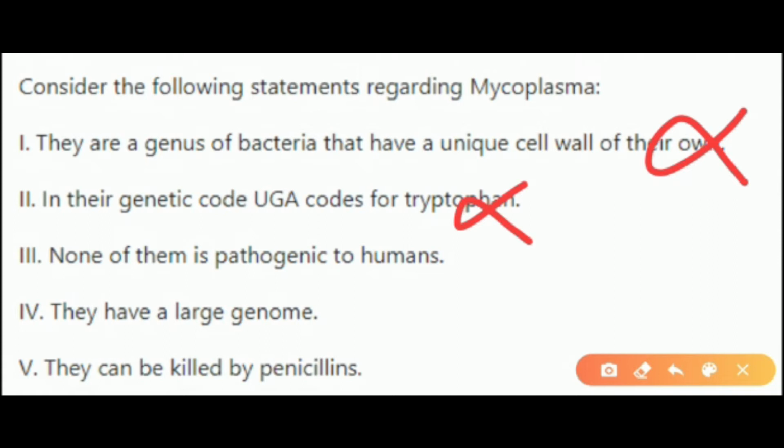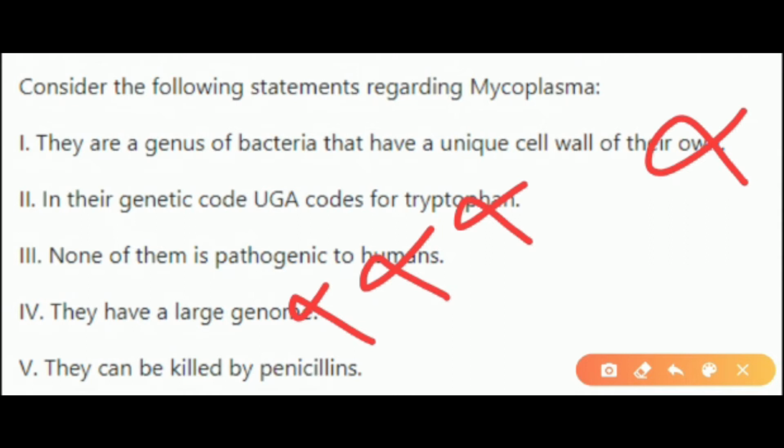Now none of them is pathogenic to humans. Yes, it is pathogenic. We have seen urethritis occurring in humans. Then they have a large genome. No, their genome is very small.